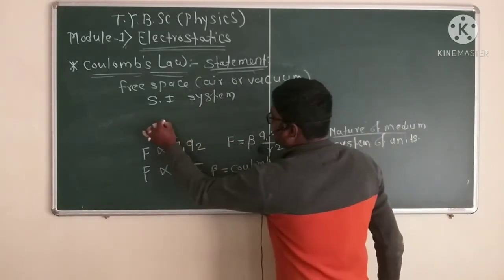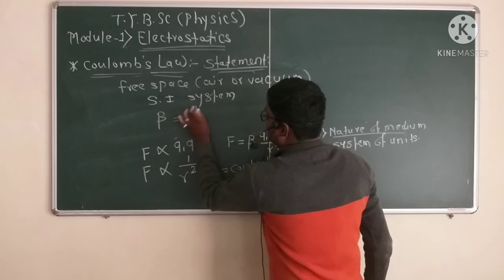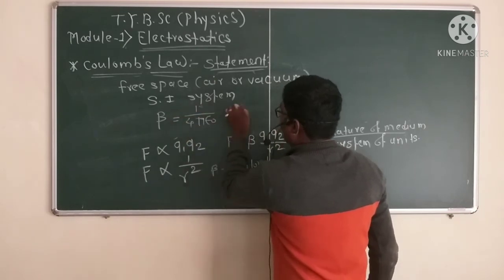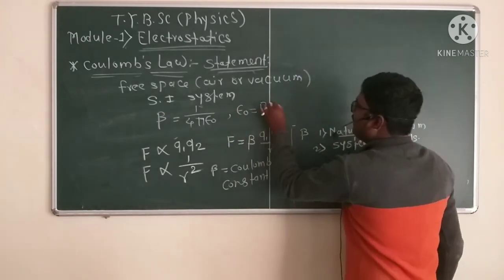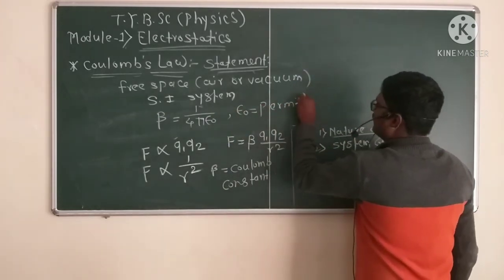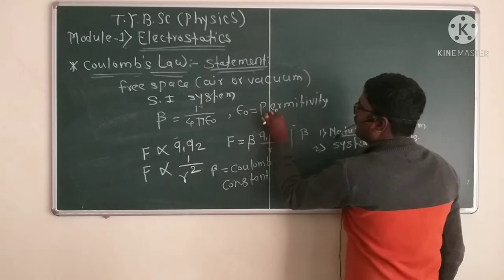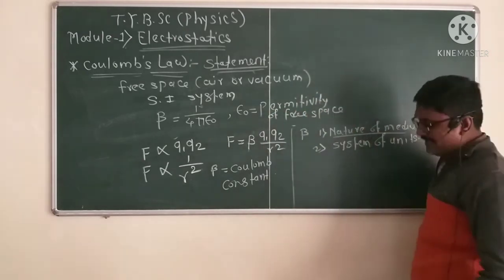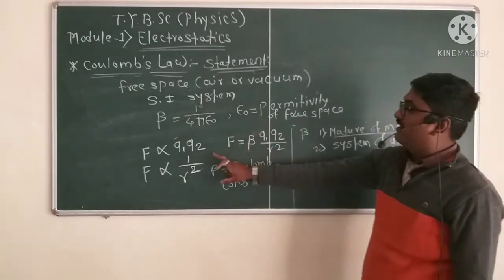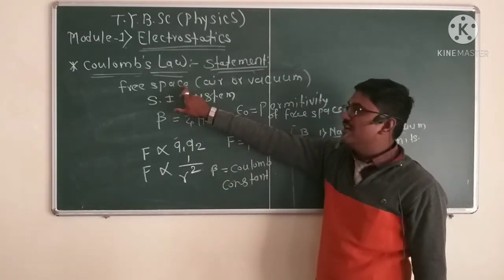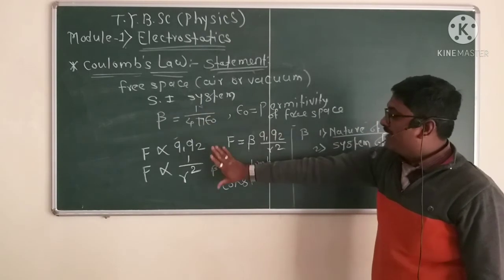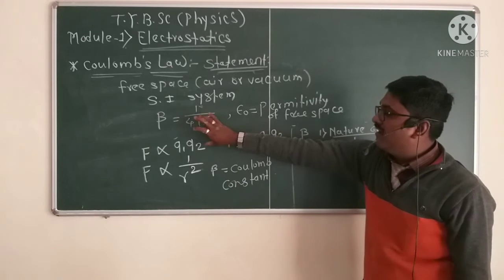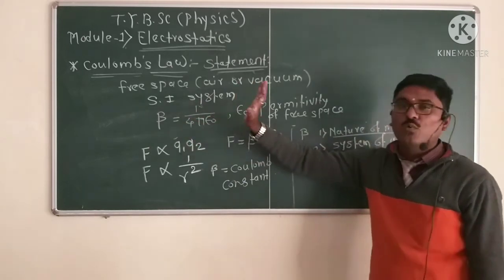Then the value of beta is 1 divided by 4 pi epsilon naught, where epsilon naught is the permittivity of free space. So for free space and the SI system, the Coulomb constant beta is 1 divided by 4 pi epsilon naught.